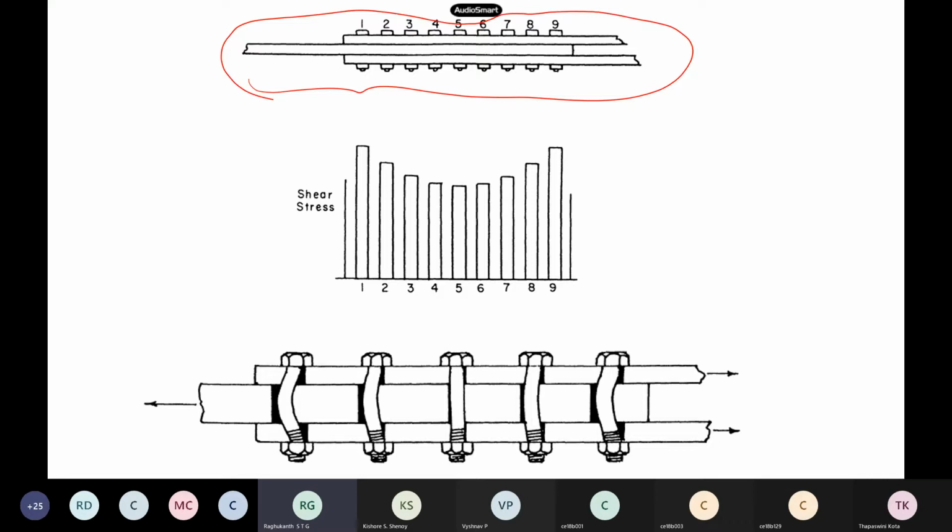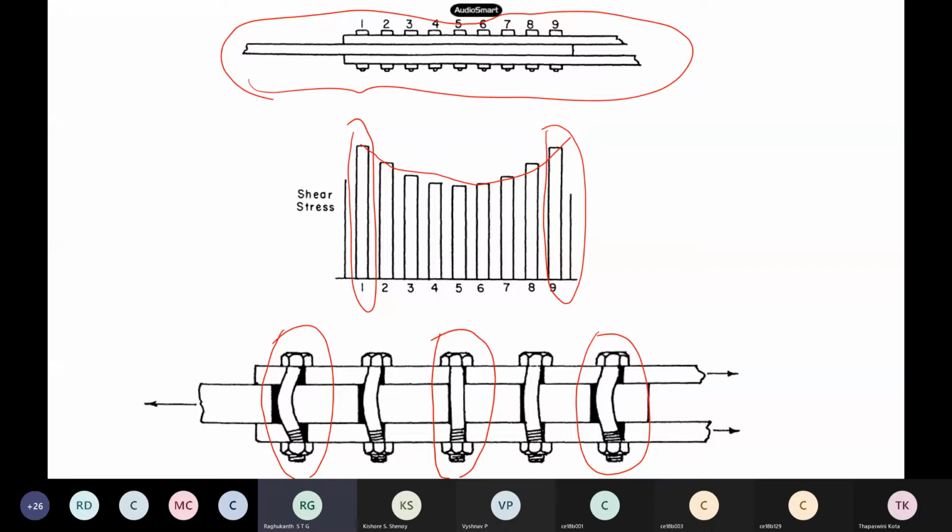Now when they measured, this is an experimental result, the shear stresses in bolt 1 and in bolt 9 are very, very high. Whereas for the other bolts, you will see a pattern like this, so this one will be subjected to very little. And when you see the failure, these end bolts will be the first to fail, whereas the middle bolts are all fine.